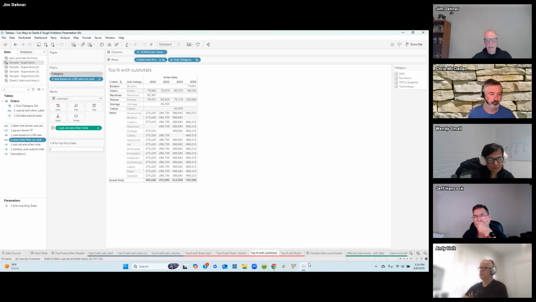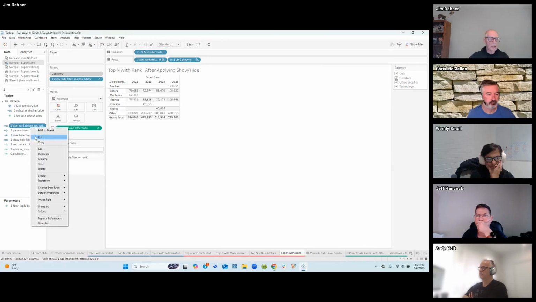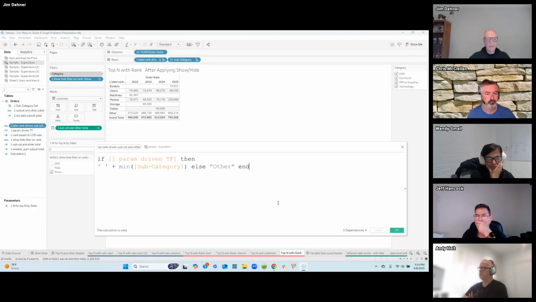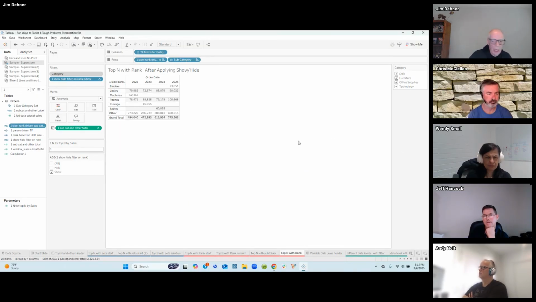And when we drop that on and we show it, we end up with a value that looks like this. We get our top three and our other value when we get the totals. There's one thing I want to show you here is this calculation we used to put a space in the subcategories that are in the top three. And we do that so that they will always sort with other at the bottom, so that other is always at the bottom. Otherwise, other is going to sort alphabetically. Well, there's two ways of doing the top and other. Relatively simple and pretty easy to go with.